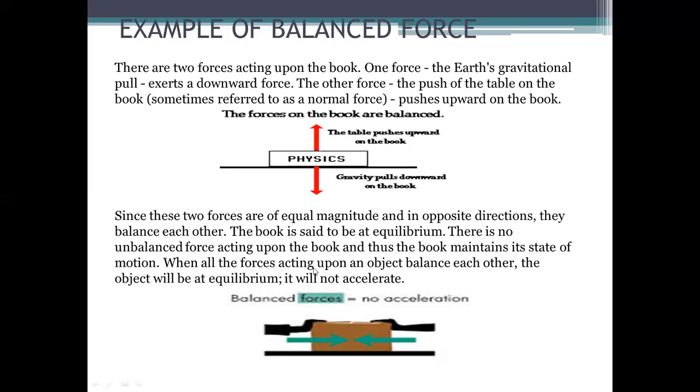When all the forces acting upon an object balance each other, the object will be at equilibrium. It will not accelerate. So balanced force either maintains its state of motion or its state of rest, both, if the forces are balanced.